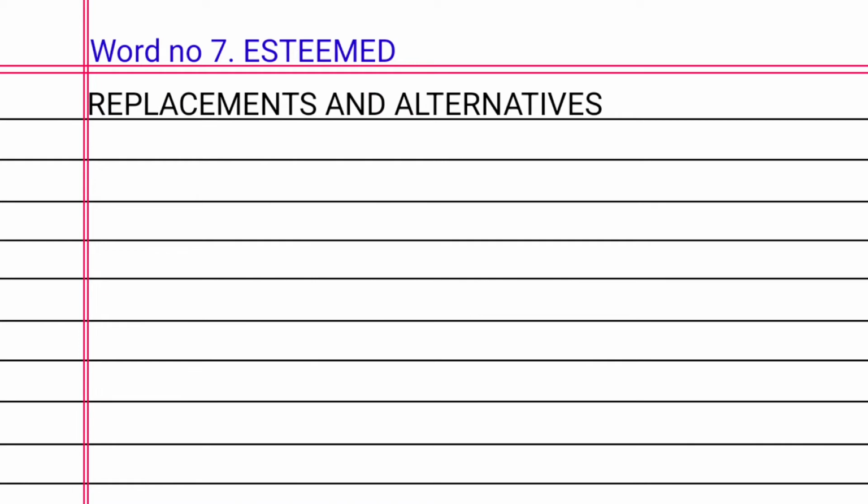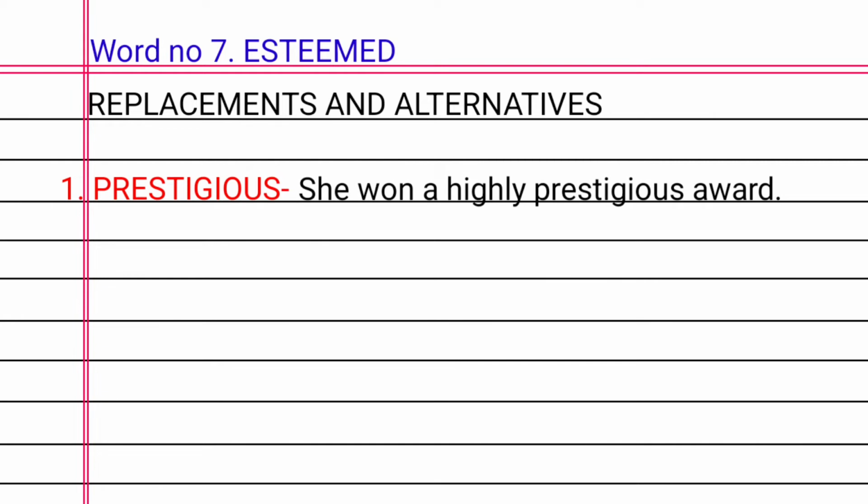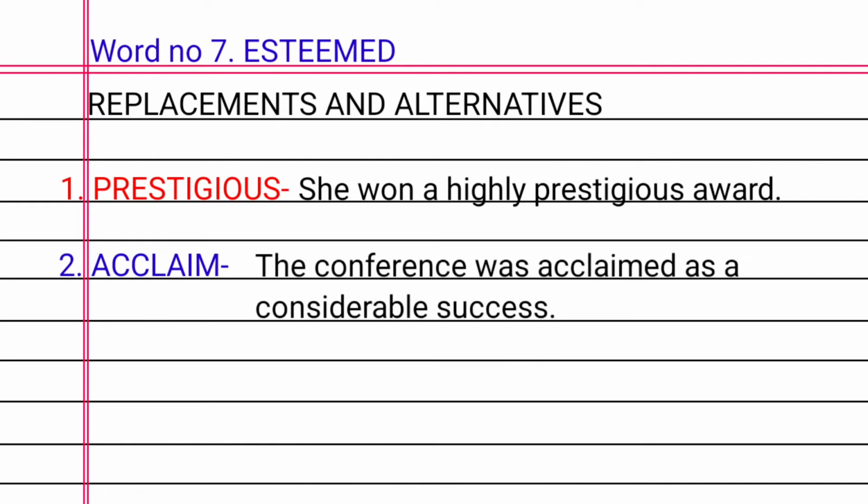Word number 7. Esteemed. Replacement and alternatives. 1. Prestigious. For example, she won a highly prestigious award. 2. Acclaim. For instance, the conference was acclaimed as a considerable success.